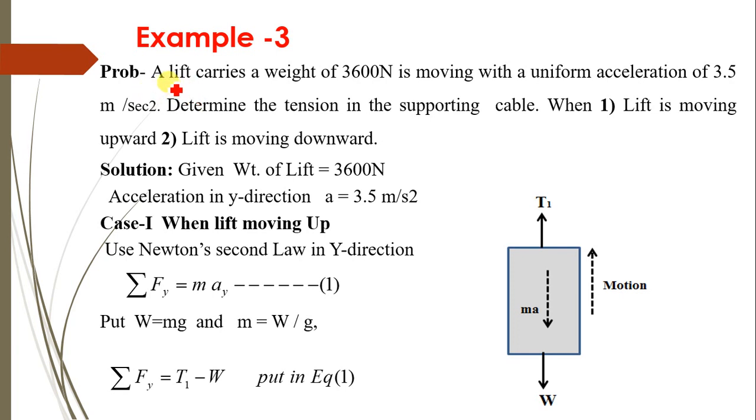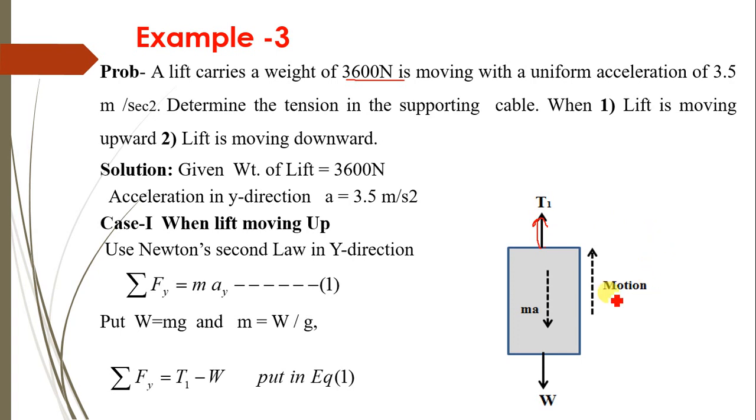So let's see. A lift carrying a weight of 3600 Newton is moving with a uniform acceleration of 3.5 meter per second square. Determine the tension in the supporting cable when the lift is moving upward, and second, when the lift is moving downward. So here there is one lift given, and the weight of the lift, which is 3600 Newton, is acting vertically downward, and the cable attached to this lift has a tension denoted as T1.